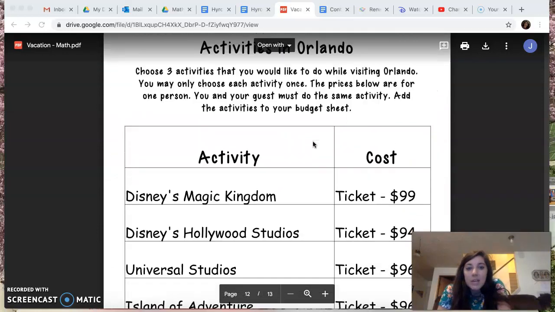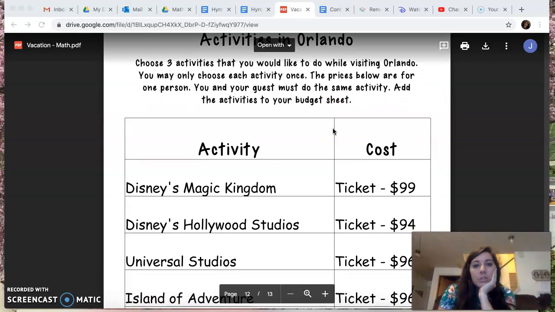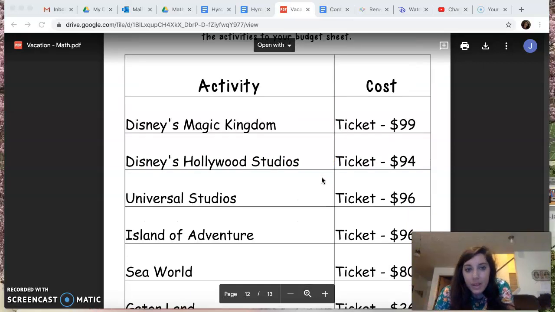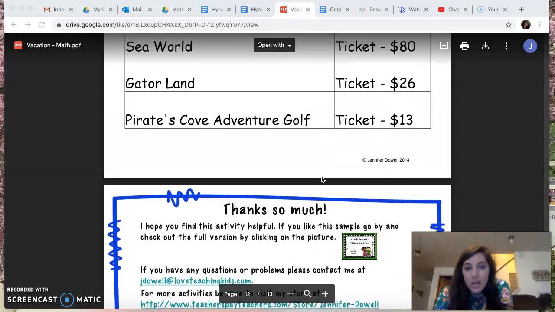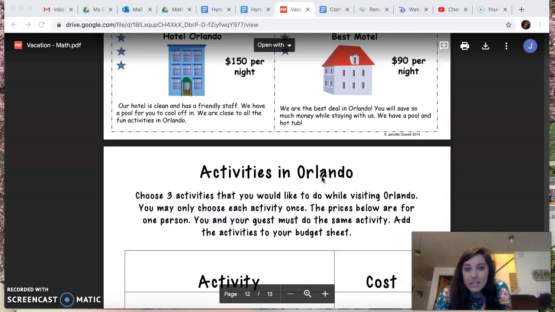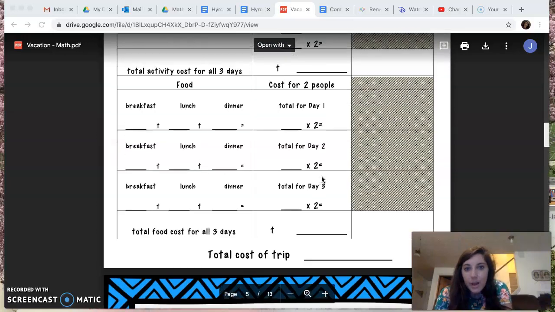And then you have to pick 3 activities that you want to do while you're visiting Orlando. You can only choose each activity once, so you can't just say, I'm going to do Disney's Magic Kingdom 3 times. You have to pick 3 different ones. And so you can pick those, which is fun. And then that's it. So let me go back up to our budget sheet.